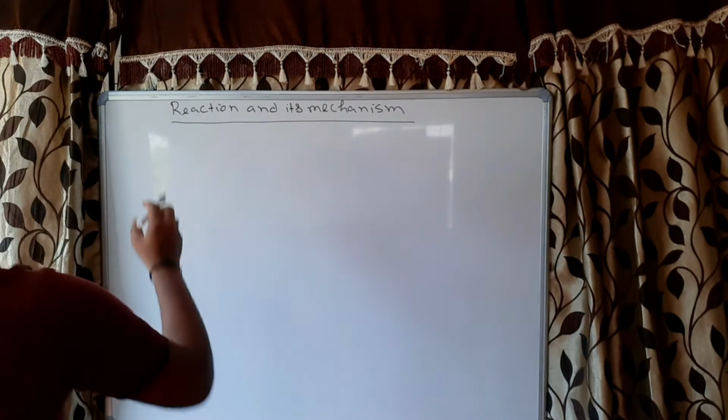See, whenever a reaction takes place between two or more substances, it makes a new substance that is called the product, and the substances with which we start a reaction are called reactants. Now reactant is further classified into two groups: one is substrate and another is reagent. Actually there is no clear-cut distinction between the substrate and the reagent. However, there are two definitions regarding the substrate and the reagent. So let's see what these definitions are.